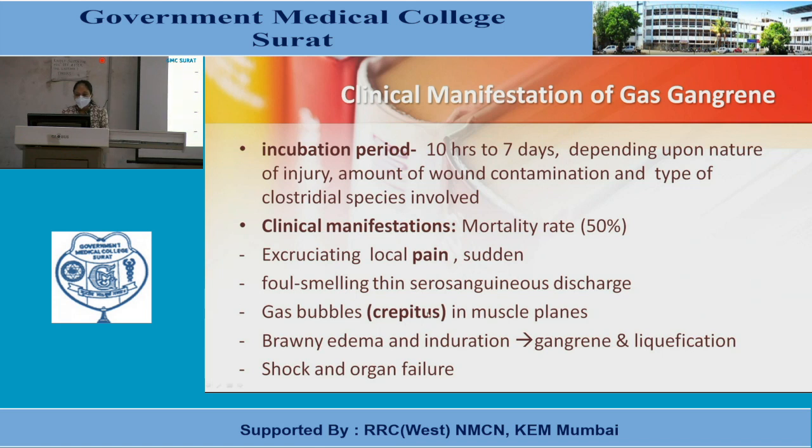Crepitus will be there in the muscle planes with gas bubbles, brownish edema and induration occur. It will lead to gangrene and liquefaction. Shock and organ failure are the last signs and symptoms.